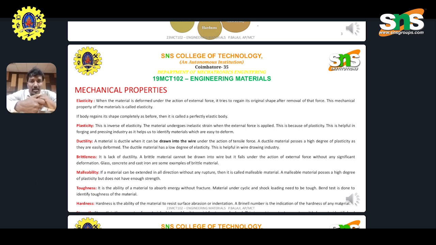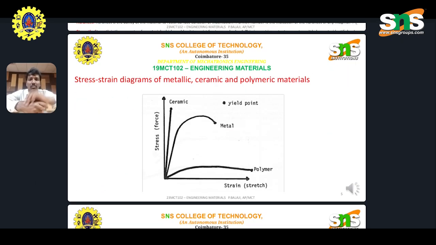For hardness, the load is applied on the material by using a round ball of some diameter, for example a golden ball, a stainless steel ball, or a cast iron ball. Those balls have some kind of hardness. While we apply the load on that material, it will have some penetration. By checking the diameter of the indentation, we can measure how much hardness the material has. Next is the stress strain diagram for ceramics, metals, and polymers.